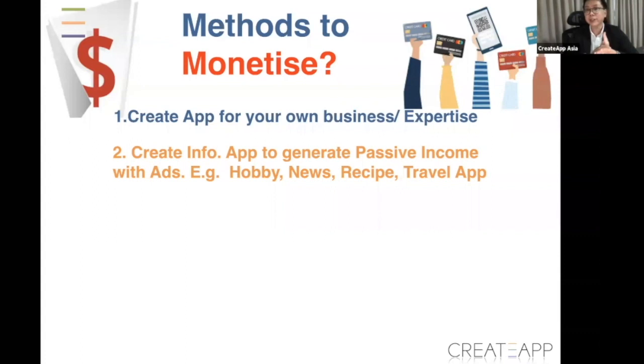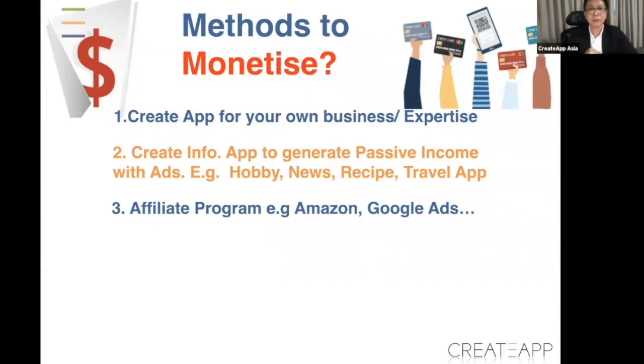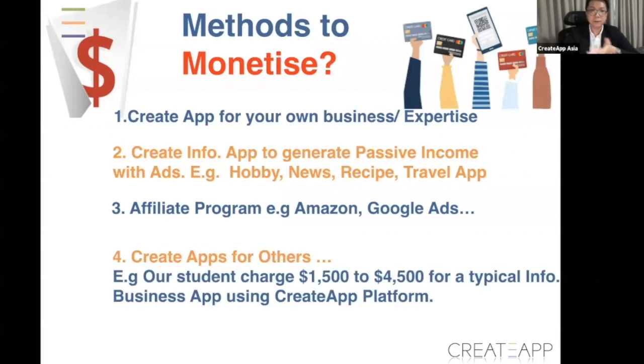hobby, fishing, news, right? All this travel a bit down. Probably you can do recipes or sports, okay? And then put an advertisement inside, and then you can see what happens. Or you can join an affiliate program and then put a link inside, right? Link all the affiliate programs, Amazon, ClickBank, and all this stuff, right?